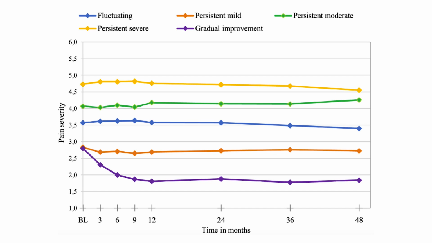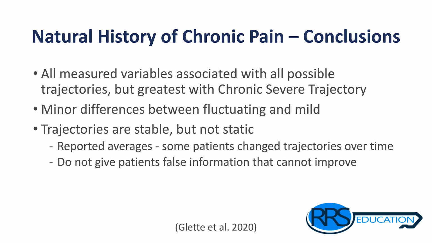The blue line represents a fluctuation of pain, with the most common fluctuating pain being between mild and moderate intensities. The yellow line represents persistent severe pain. And finally, the purple line represents gradual improvement. While these trajectories seem to be stable over time, they are not static. Note that the authors of the study reported averages and that some patients did change trajectories over time.